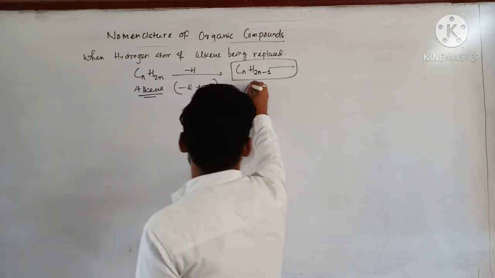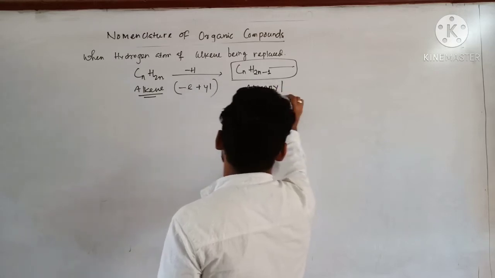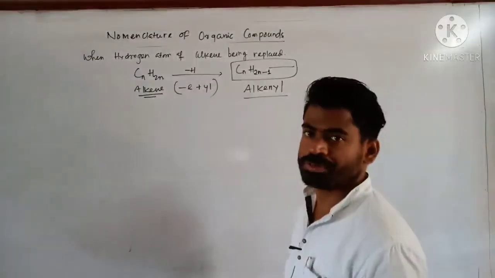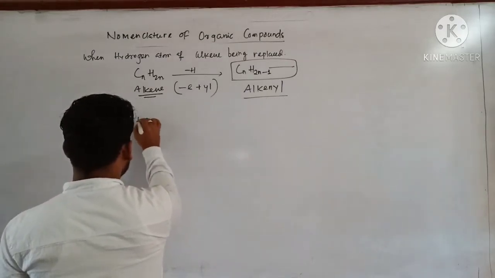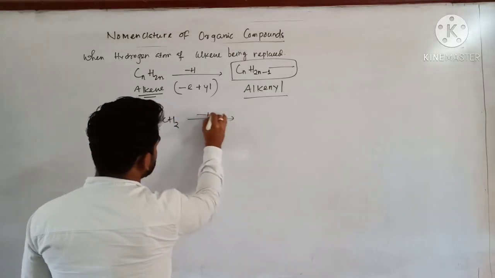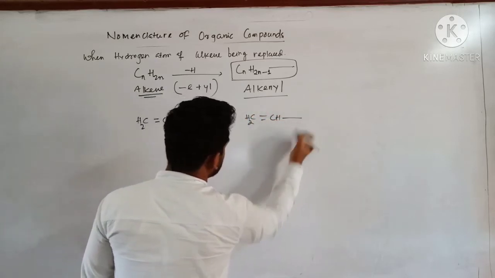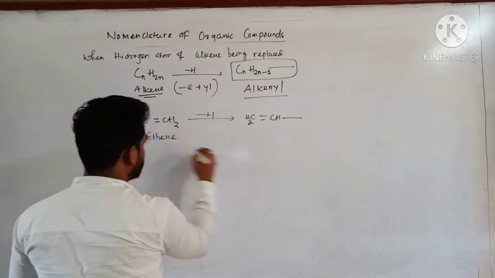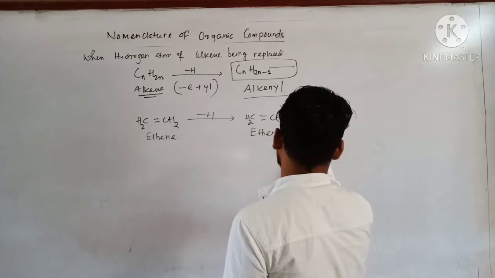So what can I write? Alkene. I can replace E by Yl. Alkenyl group we are getting. In the case of alkane we were getting alkyl groups, but here we are getting alkenyl group. For example, if I consider CH2 double bond CH2, alkenes are characterized by a carbon-carbon double bond. Just replace one hydrogen atom, so I can write CH2 double bond CH like this. Clear? So this is called ethene, so I can write ethenyl, or this one is called vinyl group.